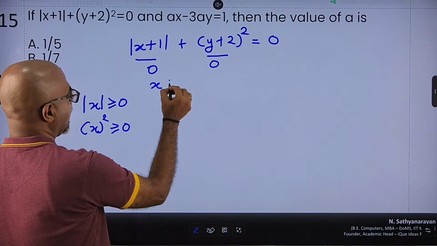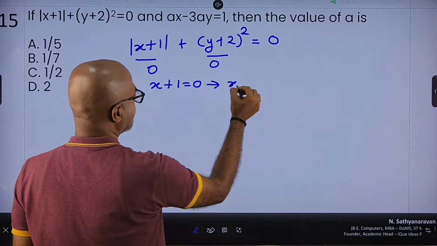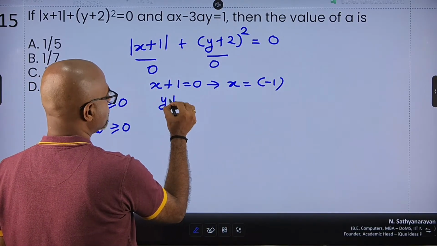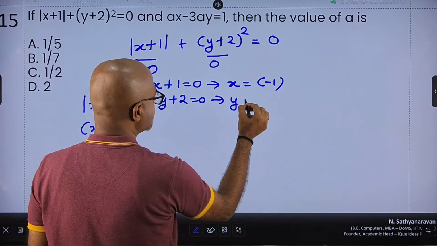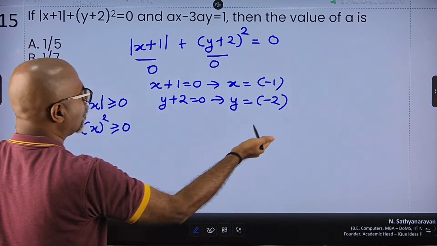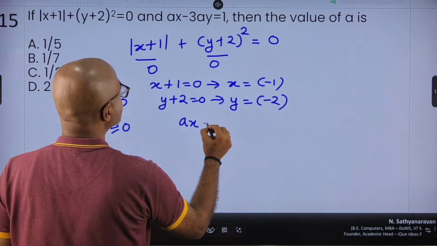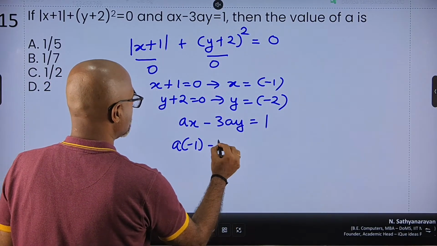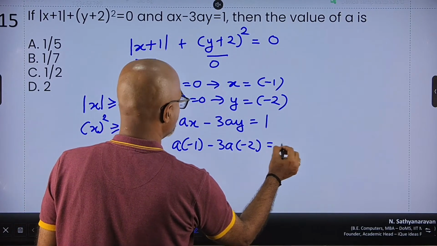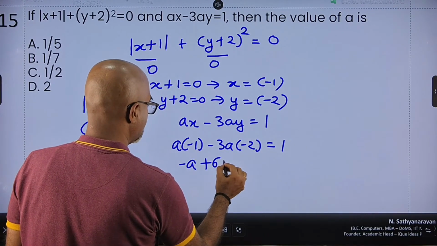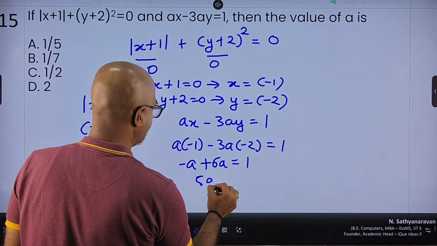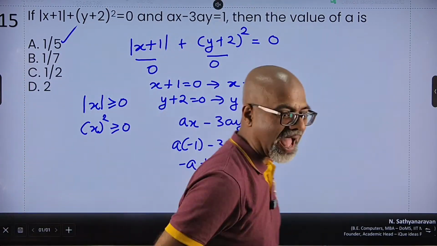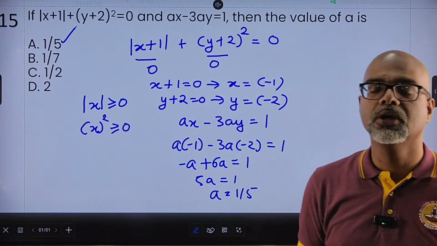So that means if x plus 1 is 0, I get the value of x as minus 1, and y plus 2 the whole square is 0, which means y plus 2 itself is 0, implies the value of y is minus 2. That's it. I got the value of x and y. So ax minus 3ay is 1. So a into minus 1 minus 3a into minus 2 is equal to 1. So minus a plus 6a is equal to 1, 5a is equal to 1, a is equal to 1 by 5. First option, hence proved. Absolutely sweet question.